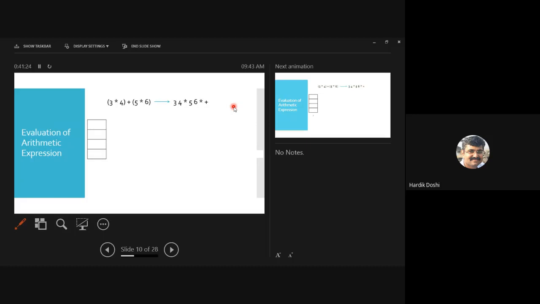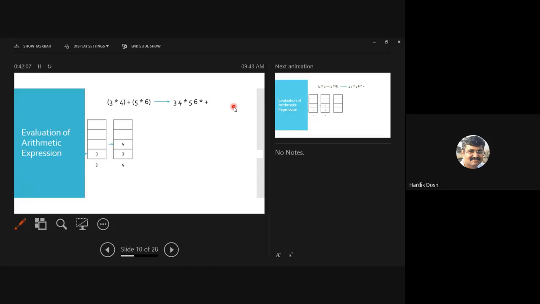So I will push 3 onto the stack. First of all, I will start pushing the elements till we don't come across an operator. So 3, operand or operator? Operand. So I will push onto the stack. Is it fine? So 3 is on stack. Then what is the next element? 4. Operand or operator? Operand. So push or pop? Push. See, stack pointer incremented by 1. Now next, star.